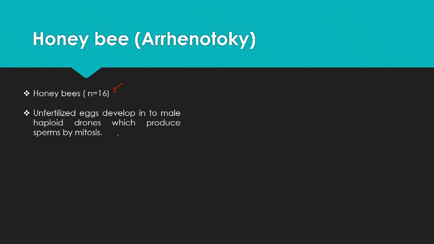So any unfertilized egg, which will be haploid, develops into male. They produce sperm by mitosis.